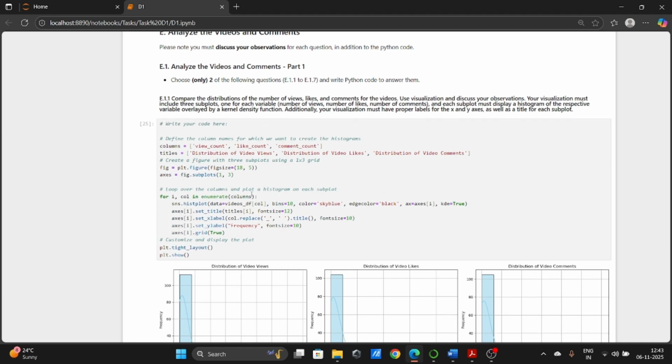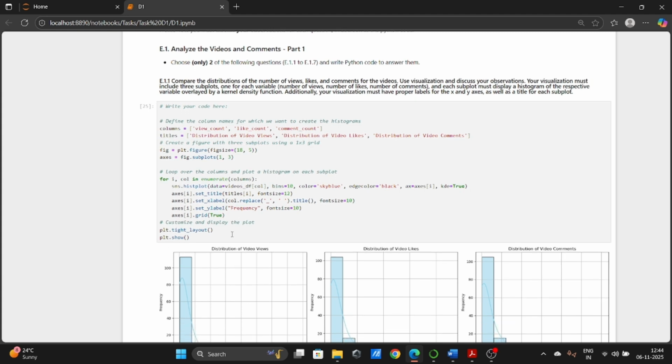In the loop section I loop over the columns. I created a histogram using seaborn histplot and set bins equal to 10 to split the data into 10 bins, color equal to sky blue to fill the bars, and edge color black to make the bar borders visible, and set KDE equal to true for the smooth curve showing the overall distribution. I also set X labels and Y labels for clarity, and finally enabled the grid for easier reading of the values.